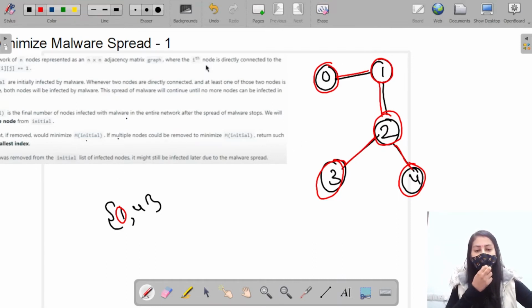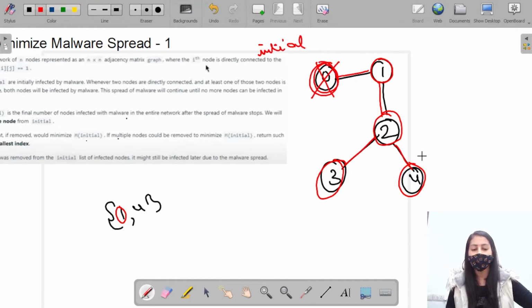So if 0 is removed from the initial node, now 0 can still be infected by the malware spread. How? If I remove 0 from the initial node, then it is possible that 0 may be infected by malware due to 4. Why? Because 4 is present here, right?